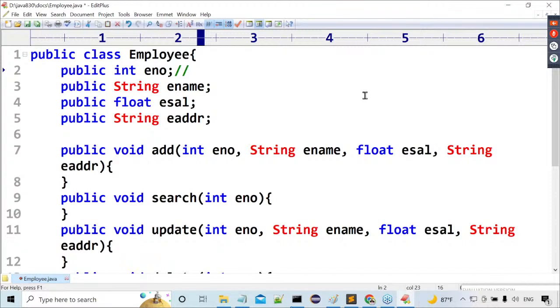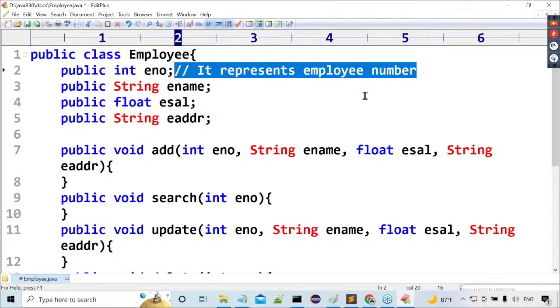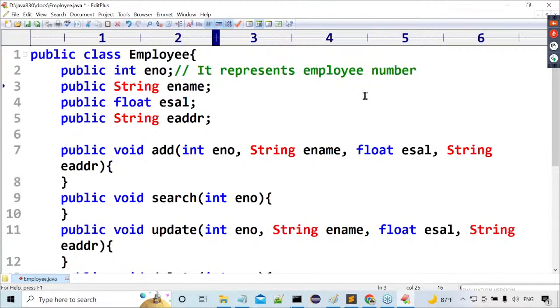What is this actually? Single line comment. It represents employee number. Understand what I'm telling you clearly. Copy.